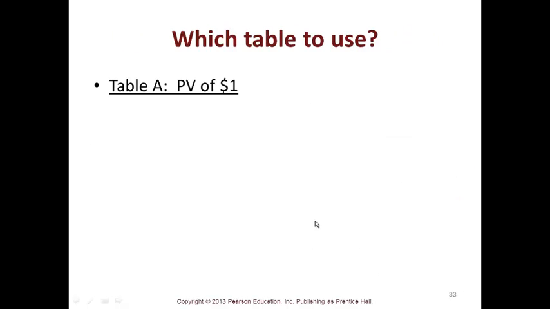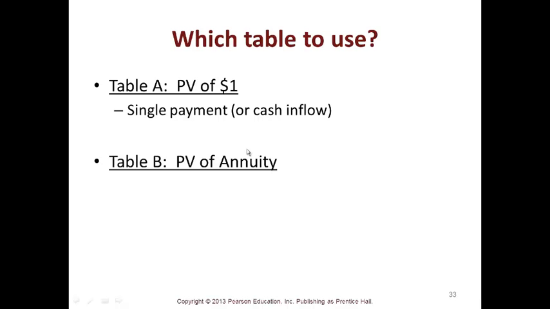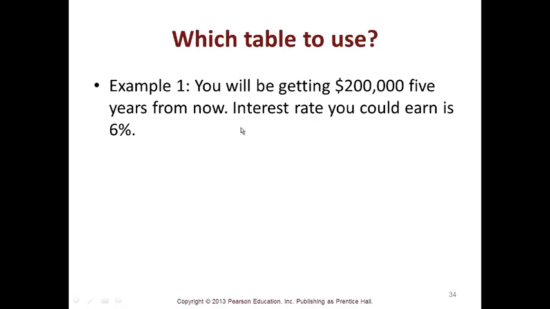Which table should you use? Well, back in the dark ages, all there were was tables, but nowadays everybody has these little apps on their phone and you hardly need tables, but it's good to understand how to use them. A single payment table is table A in your book, and a present value of an annuity is table B. Annuity means there's 2 or more payments. Which table should I use?